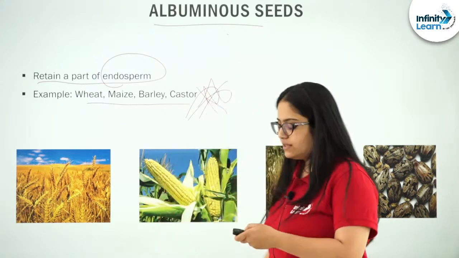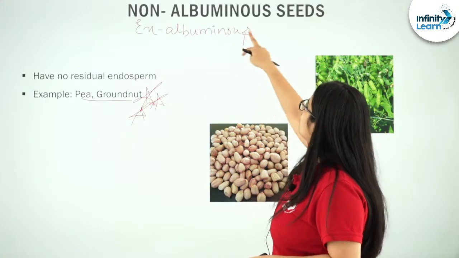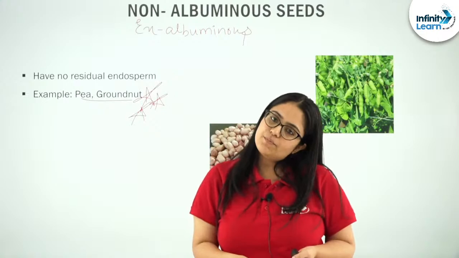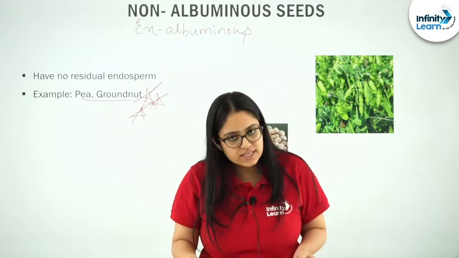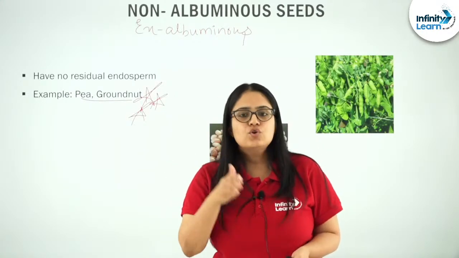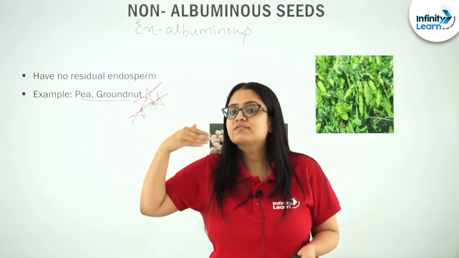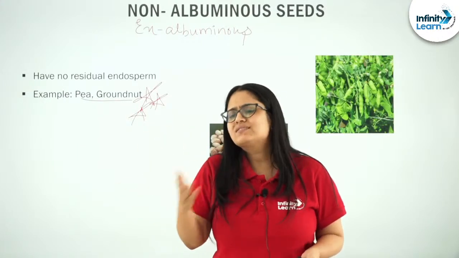Now let us see what non-endospermic seeds or non-albuminous seeds are. Both are the names given to them. Non-albuminous or ex-albuminous seeds are those seeds in which endosperm will not be present in a mature seed. What is the reason?